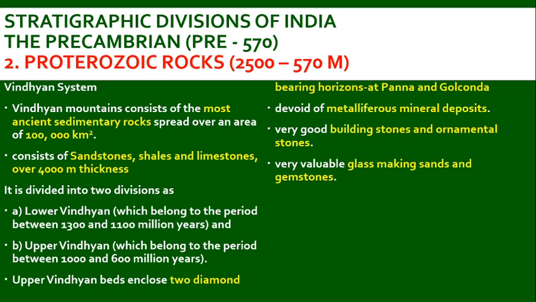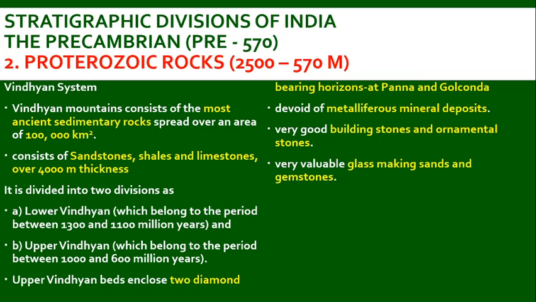Next, the Vindhyan system. The Vindhyan system got its name from the Vindhyan mountains, which consist of ancient sedimentary rock spread over an area of 1 lakh square kilometers, consisting of sandstone, shales and limestones, with over 4000 meters thickness. It is divided into two divisions: the Lower Vindhyan system, which belongs to the period between 1300 and 1100 million years, and the Upper Vindhyan system, which belongs to the period between 1000 and 600 million years.